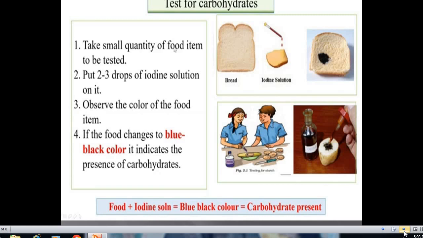If we are taking any material which does not have carbohydrate, then the color of the substance will not change. Okay students, as you can see here, food plus iodine solution gives blue black color in the presence of carbohydrate. If the carbohydrate is not present inside this, then the color will not change.